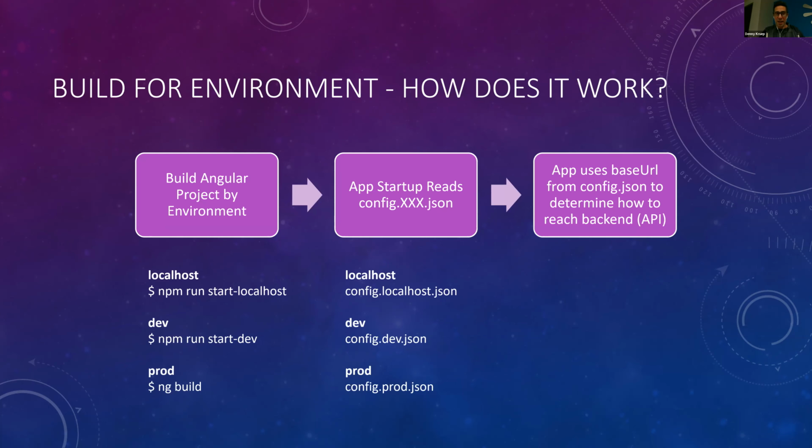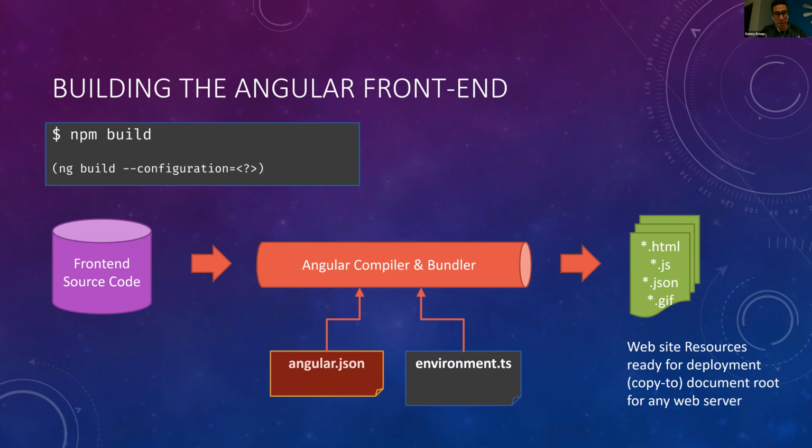So in general, again, how does this work? Well, we run a command line statement to select an environment, to tell it what to build. When we start up the application, it's going to select that file. And then the application from then on out will use that pointer to that base URL from that configuration file to determine how to reach its backend resources. And this is what it looks like.